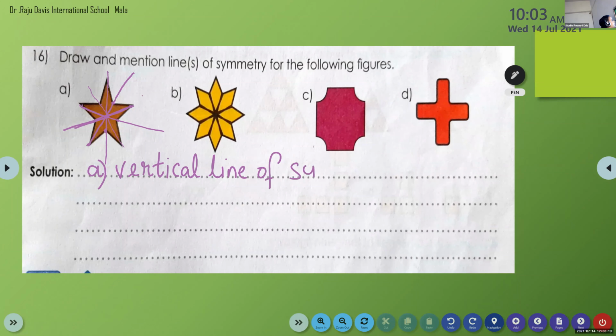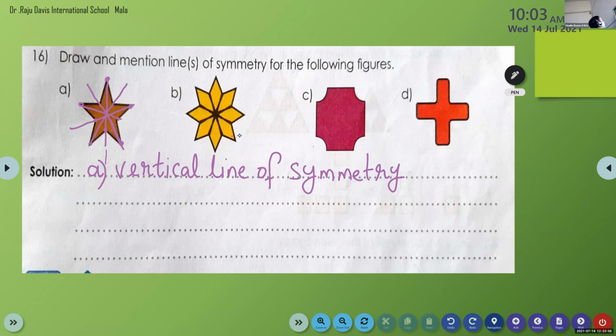From each corner, you have to join the opposite vertices. Again from here, which is the opposite? Take that. And here also.